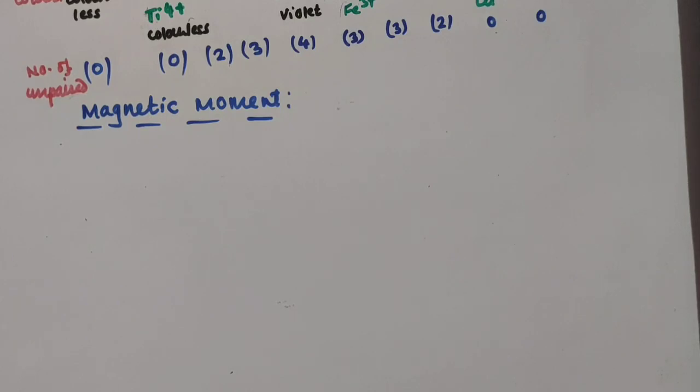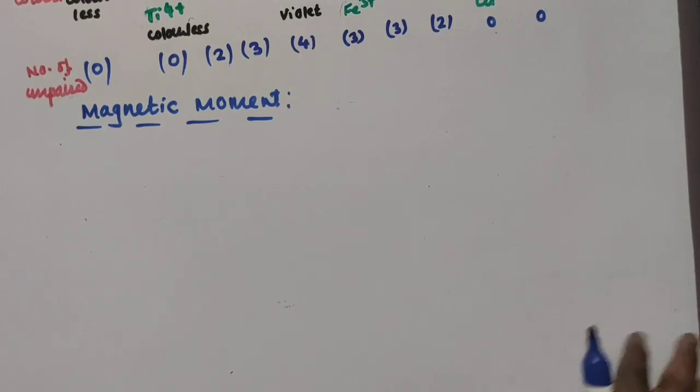With an increase in the number of unpaired electrons, the magnetic moment also goes on increasing, while with a decrease in the number of unpaired electrons, the magnetic moment goes on decreasing. So the magnetic moment of a transition element is again due to unpaired electrons present in the last (n-1)d orbital.